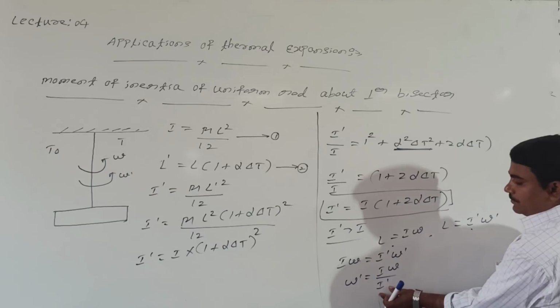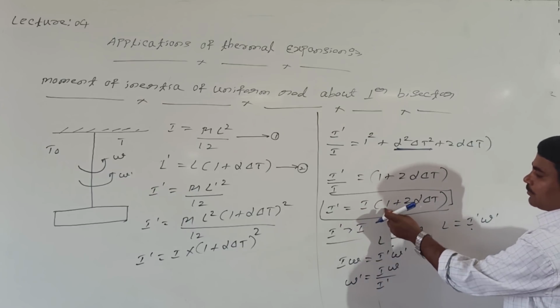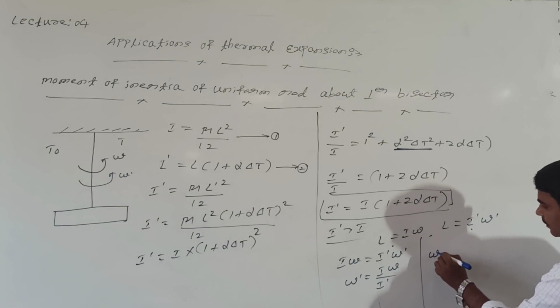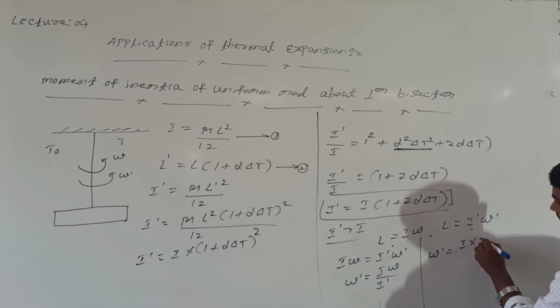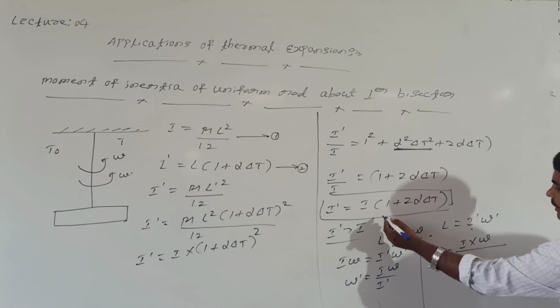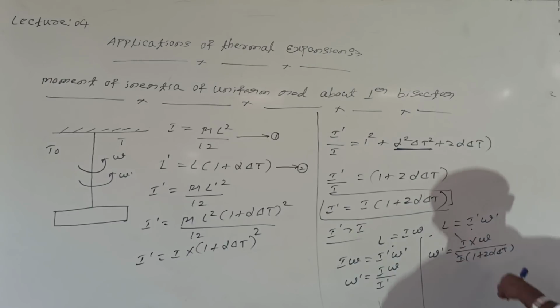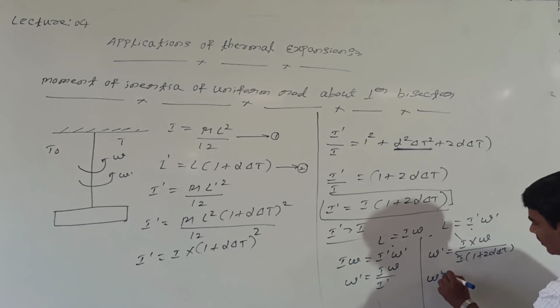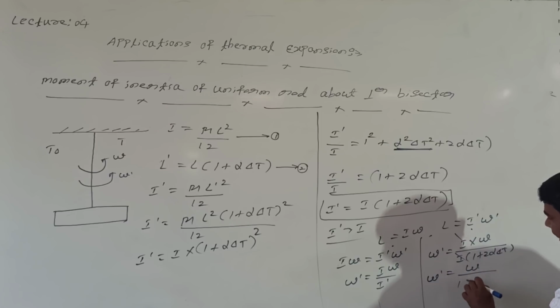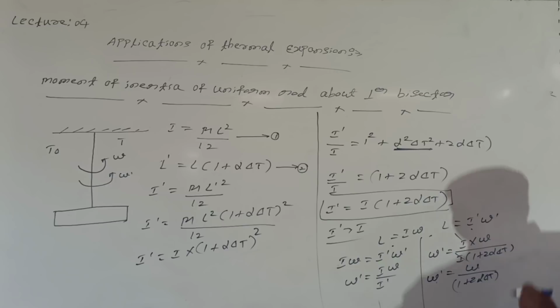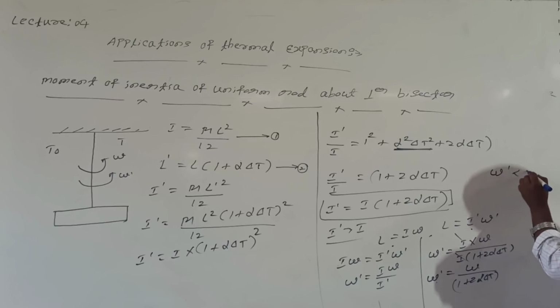Here I dash is more. What is I dash? I into bracket 1 plus 2 alpha delta t. Shall I modify this omega dash? I into omega whole divided by I dash, where I dash is I into bracket 1 plus 2 alpha delta t. I gets cancelled. Omega dash is equal to omega divided by 1 plus 2 alpha delta t. Omega by this value means this term is decreased. From this, omega dash is always less than omega.